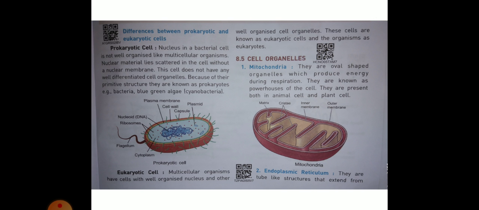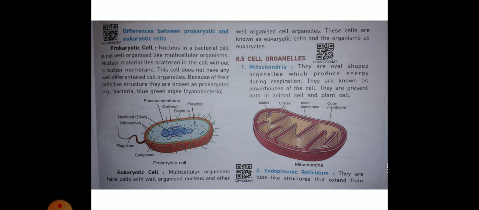Look at this picture, a bacterial cell, a prokaryotic cell. Cytoplasm, flagellum, nucleoid DNA, ribosomes, plasma membrane, cell wall, capsule, and plasmid are present in prokaryotic or bacterial cells.